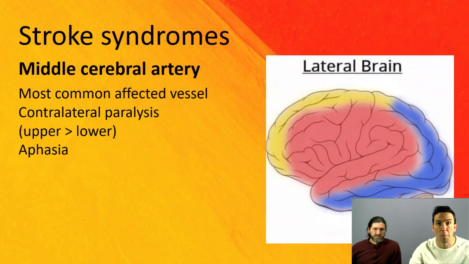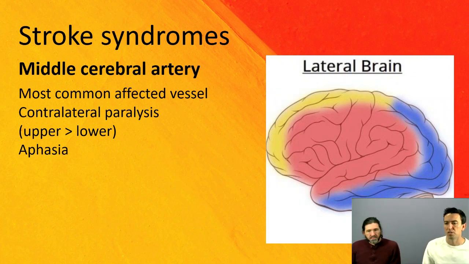We're going to hit the most common ones that we see in these Q banks, starting with middle cerebral artery. So this is the most common affected vessel. Usually presents with a contralateral paralysis. Typically the upper extremities are more involved than the lower extremities, and sometimes they'll include some sort of aphasia with this test question, and then they can ask what artery is involved in this stroke. It'd be the middle cerebral artery.